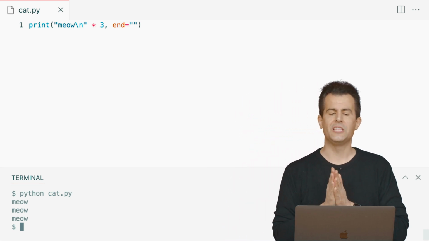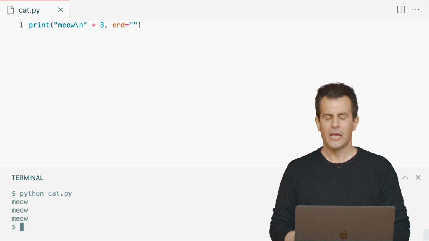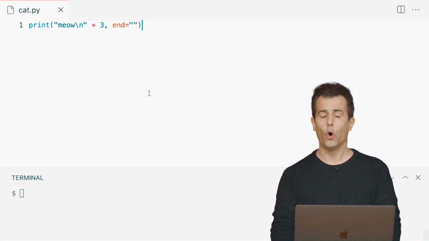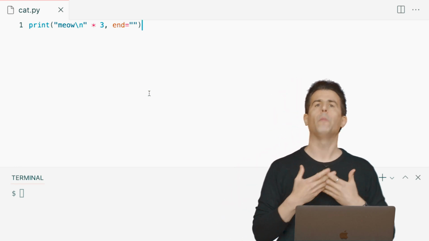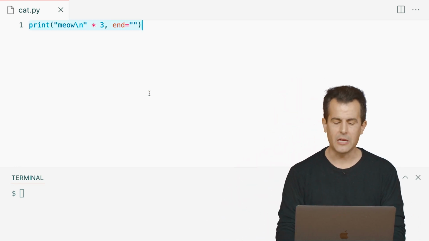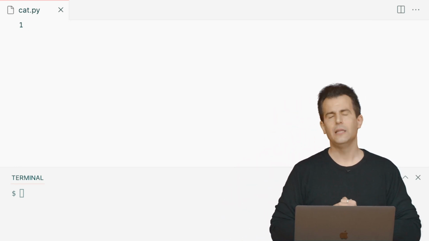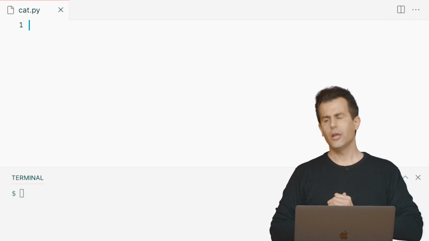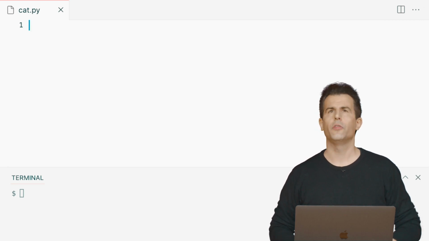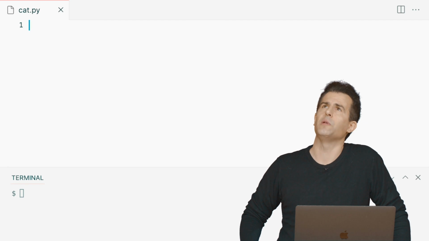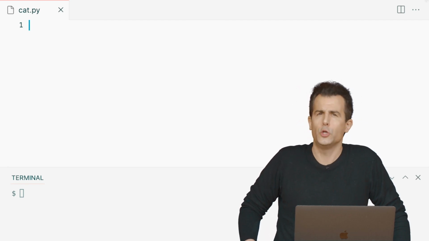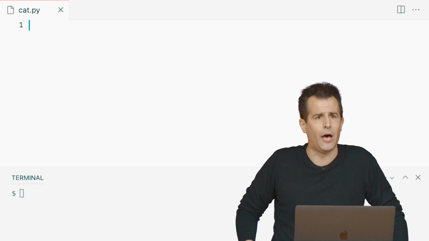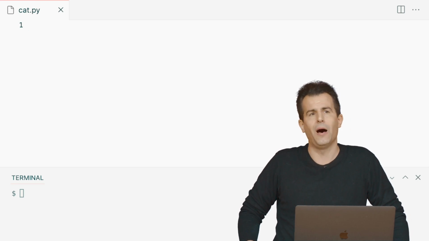All right, well, let me propose that things get more interesting still if we're not just meowing 3 times only, but we're meowing some variable number of times. Let's ask the user how many times this cat should meow. So let me clear the screen here, and figure out, how do I get a number from the user? The catch here is that if I want the user to give me a number, I'm not doing math per se, I'm meowing. And therefore, the user has to give me a positive value.